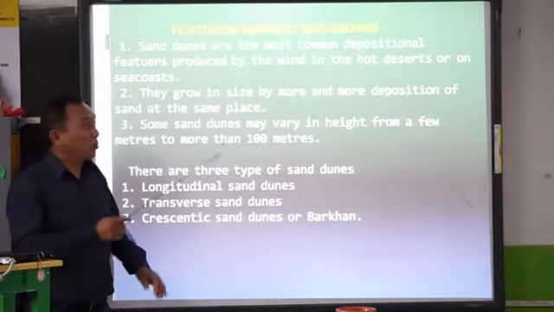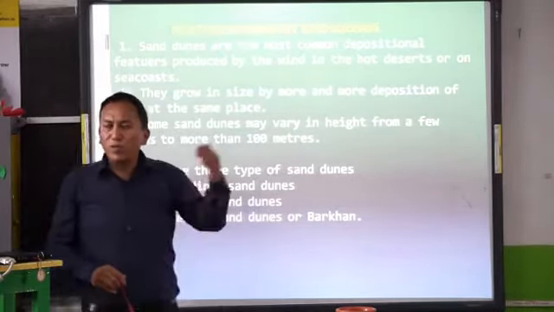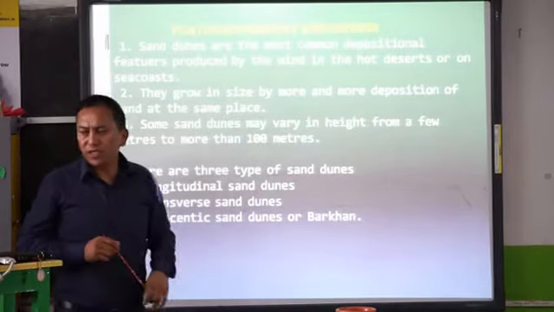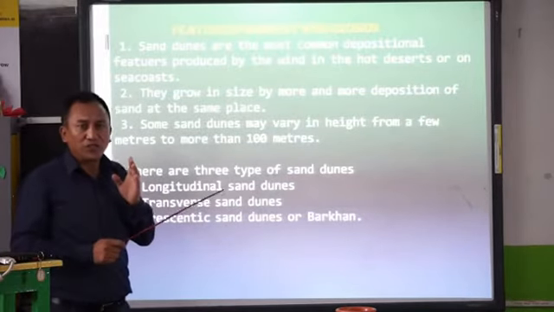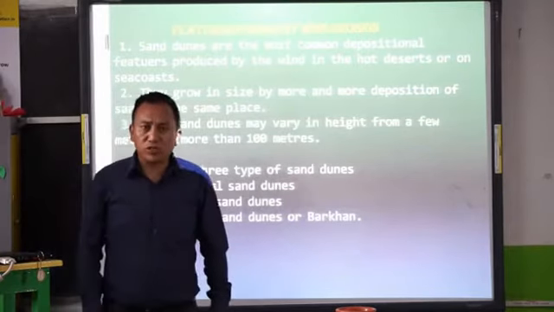Now, features formed by wind erosion. What are the features formed by wind erosion? When the wind blows, various features are formed. Now, what are they? Sand dunes are the most common features you see in the desert.